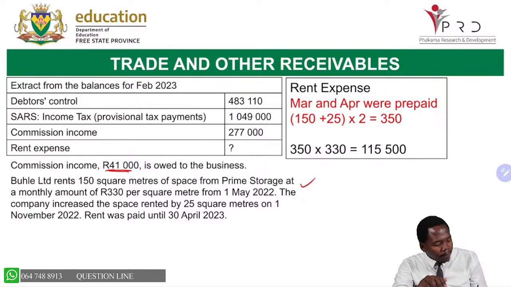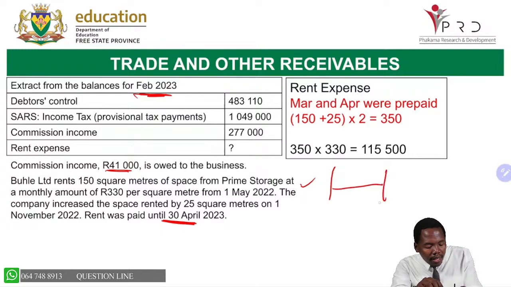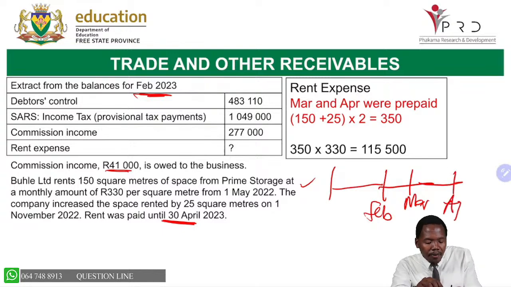Our rent, remember, was increased by 25 square meters from 1 November. Now, there are extra months that have been paid for. Which months are those? It has been paid up until April. So the year end is February, meaning there is now March and April.